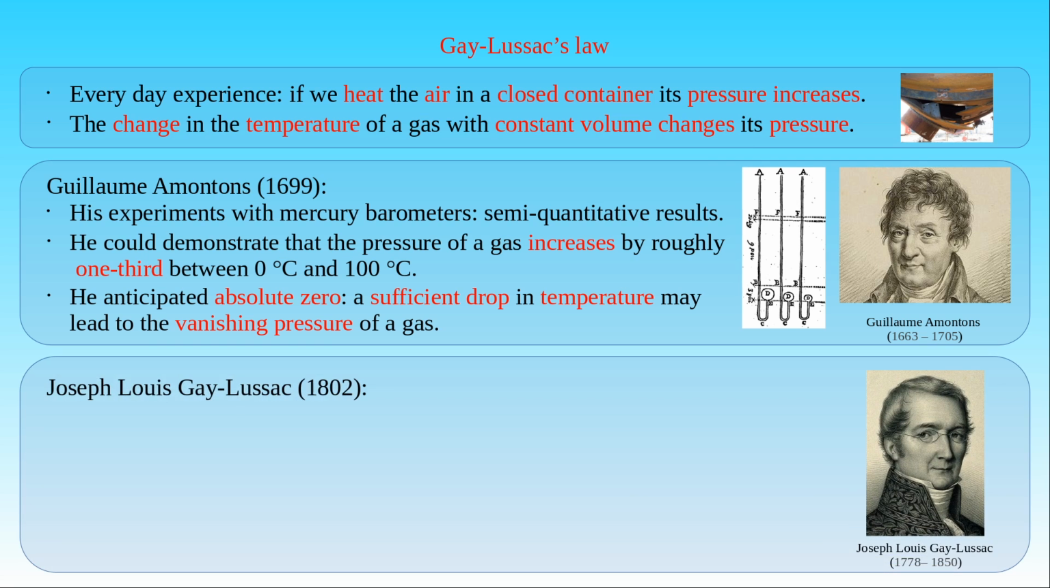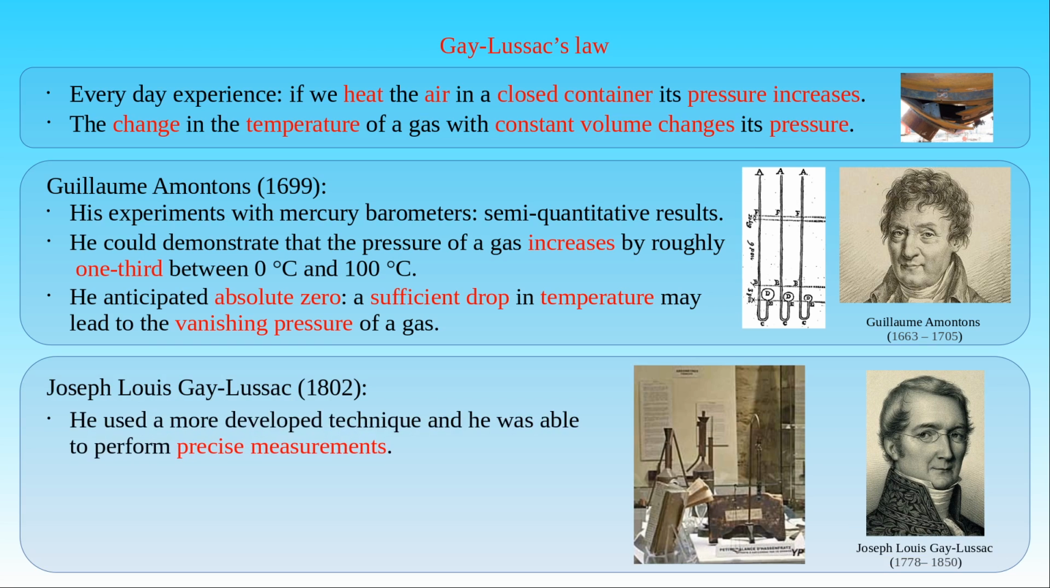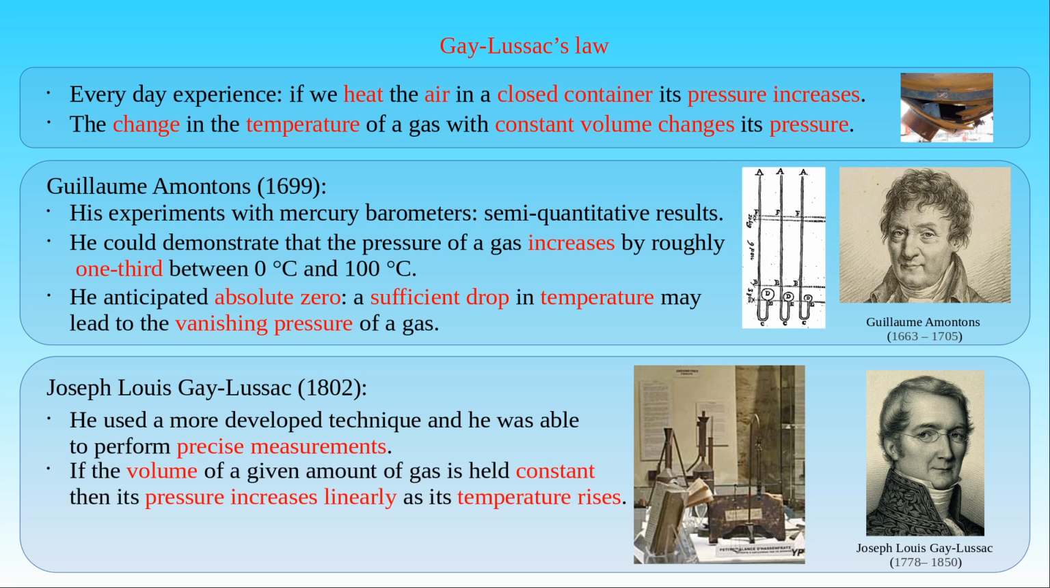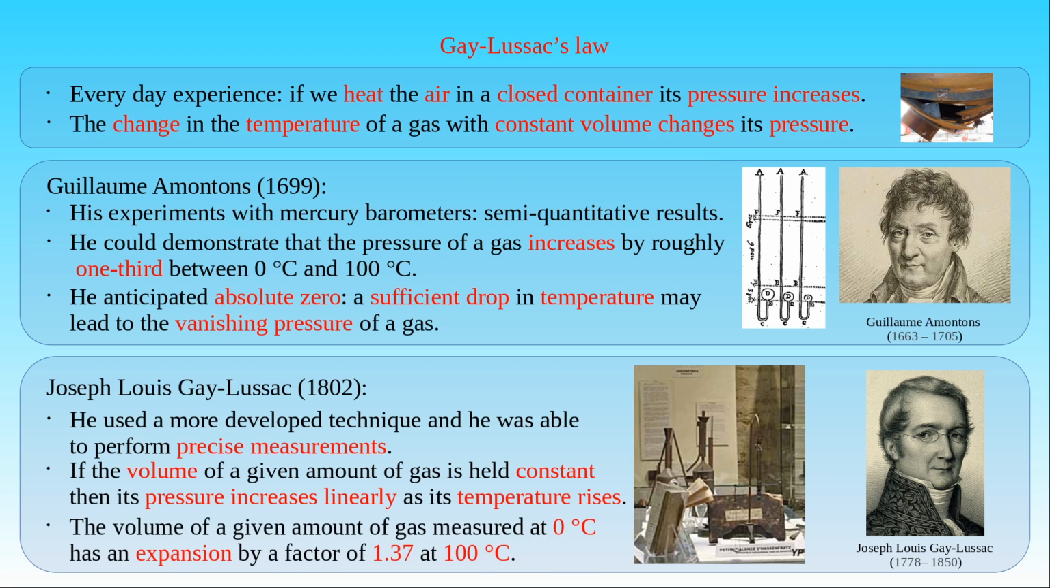Joseph-Louis Gay-Lussac could perform more accurate measurements in 1802, when he studied the relationship between the temperature and the pressure of a gas confined in a container. The picture shows the apparatus used in his experiments. He was the first one who formulated the third gas law, stating that the pressure of the given amount of gas increases linearly as the temperature of the gas rises, provided the volume of the gas is held constant. As mentioned before, he also demonstrated the second gas law, when he found that the volume of a given amount of gas measured at 0 degrees Celsius has an expansion by a factor of 1.37 at 100 degrees Celsius.